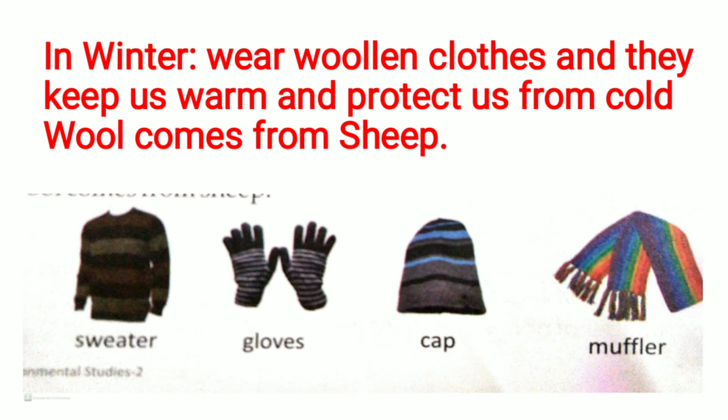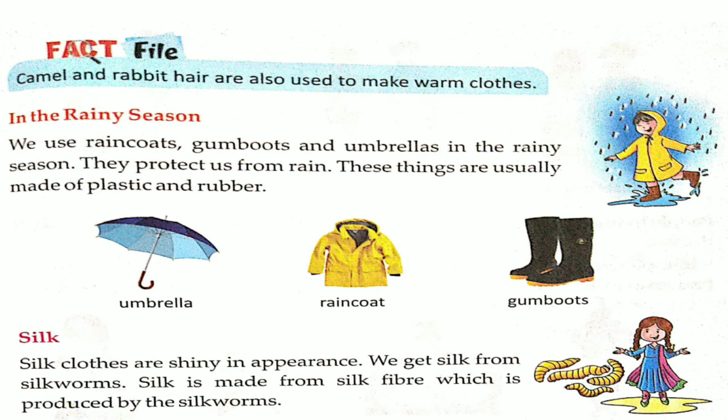Examples of woolen clothes are sweater, gloves, cap and muffler. Camel and rabbit hair is also used to make warm clothes.